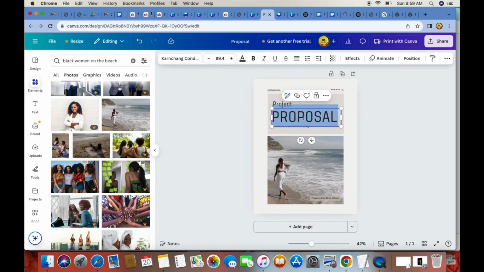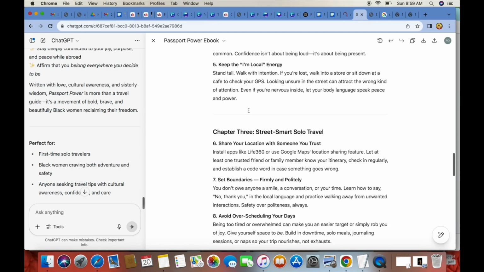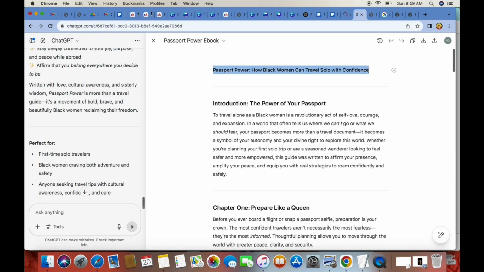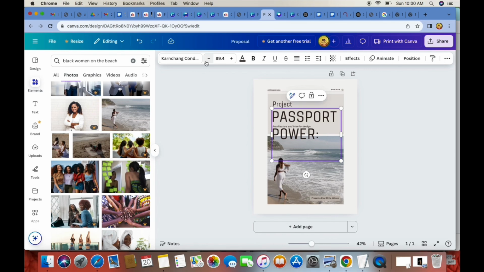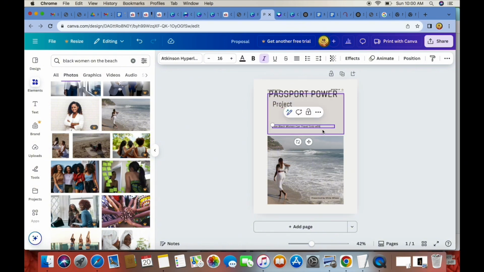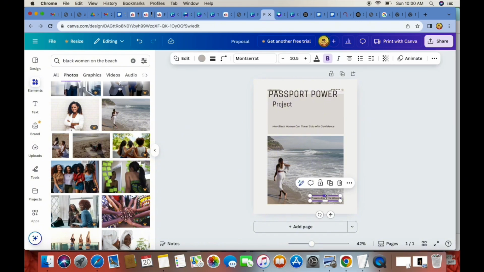And so here is where we can actually put our title from our ebook. So let's go back to Chat and we could get our title. And we'll use the Passport Power for our actual title, and we can change the font size here, and we can make this Passport Power: How Black Women Can Travel Solo with Confidence. And so this part I don't need unless you want to put your name here.